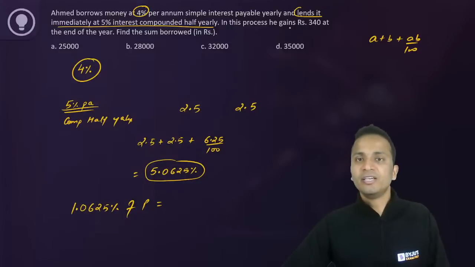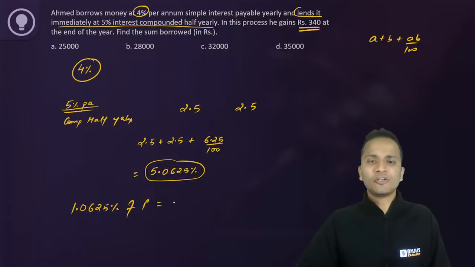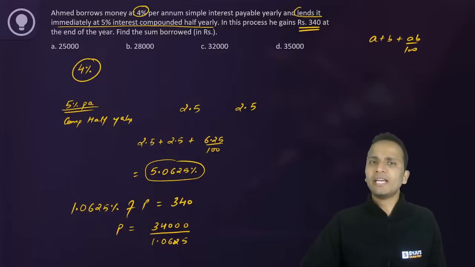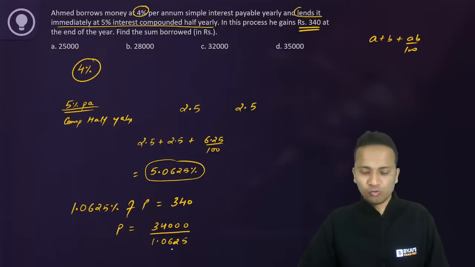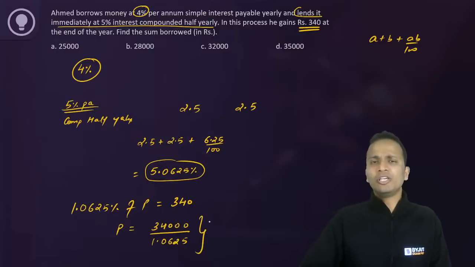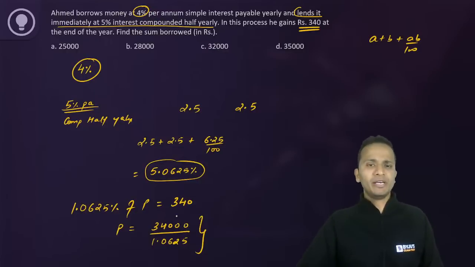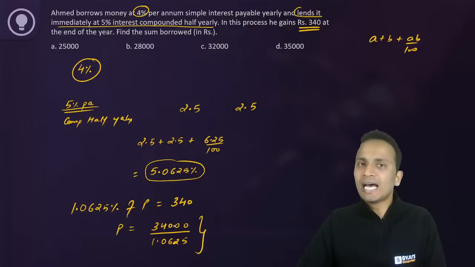This is my gain. Now, what is the gain that is given in the question? The gain is given as 340. Okay, so if you write the value of principal, it will be 34000, right? Divided by 1.0625. 34,000 divided by 1.0625. Okay, right? So now look at this final calculation. Either you can do the calculation, otherwise if you want to save your time, the options are favorable here. Obviously my answer has to be less than 34,000. Okay, right?